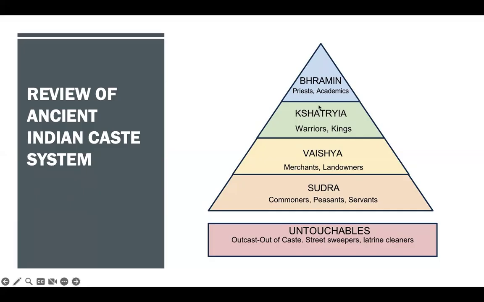It was more important than the warriors. And then you have the merchants and the landowners next, commoners, peasants, and servants, and then the untouchables down at the bottom. Now, in some of these hierarchies, what you'll notice is that you have farmers up near the top. And so that just shows that they realized you don't have a society if you can't eat, right? And so that just sort of shows us that they valued agriculture and they valued good food. They valued the ability to grow crops and things like that.